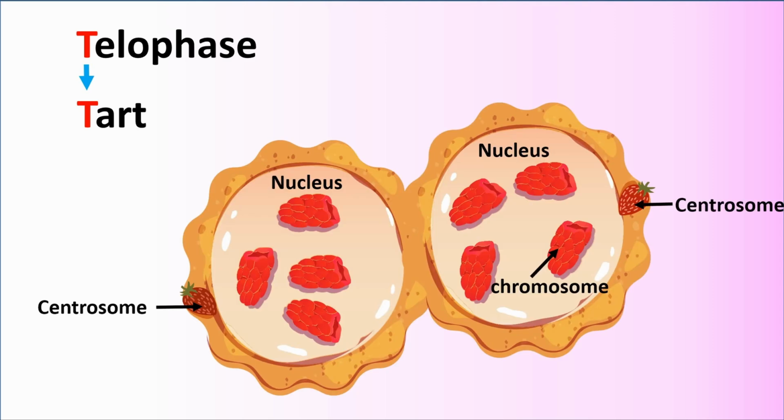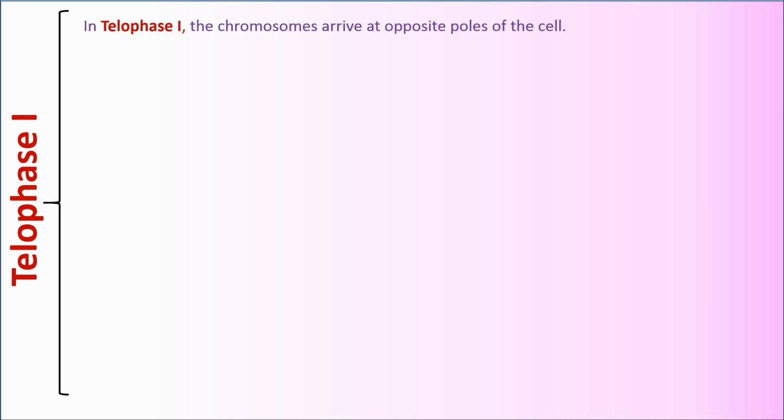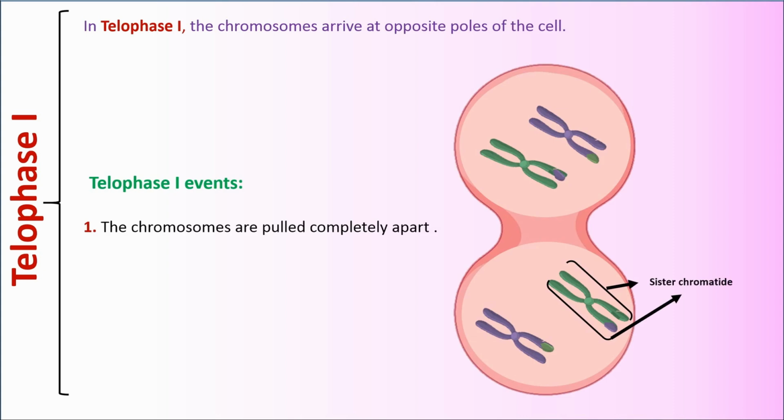Telophase. Telophase is similar to tart, and T is their common first letter. Telophase I. In telophase I, the chromosomes arrive at opposite poles of the cell. Telophase I events. Number 1. The chromosomes are pulled completely apart. Number 2. New nuclear envelopes form.